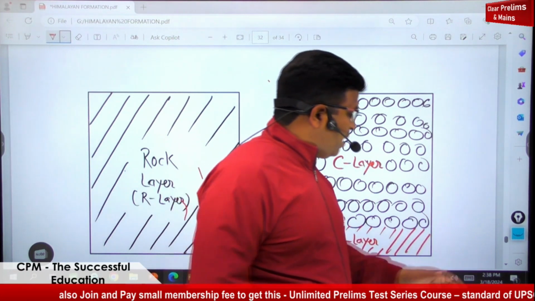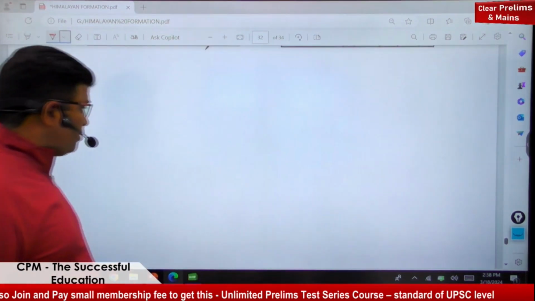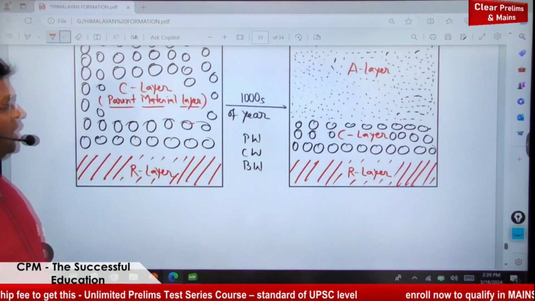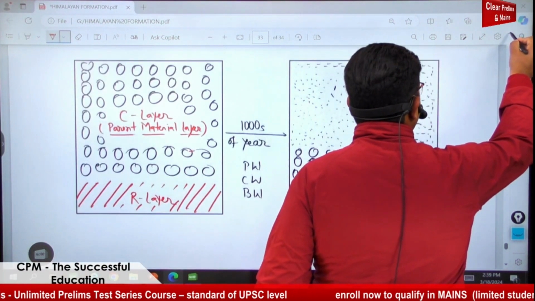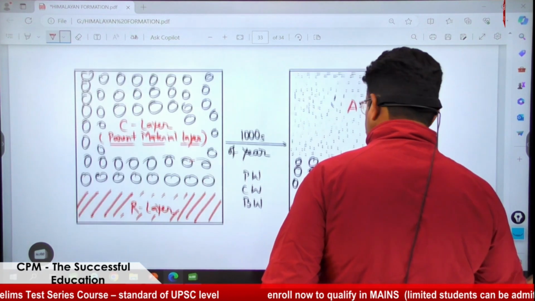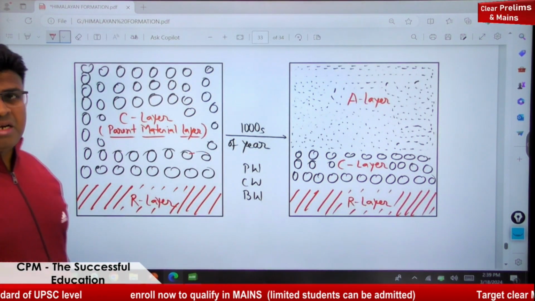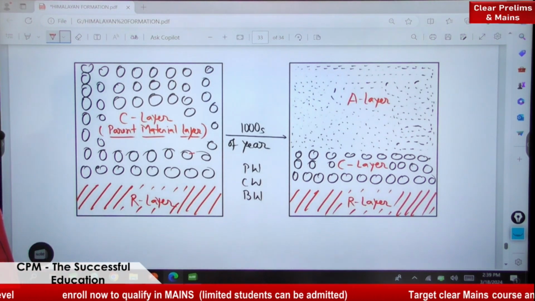Another part that we have to see: again, the top of this C layer. I said that here it is the R layer and the C layer. This is the parent material layer. You can see here. And what is happening?